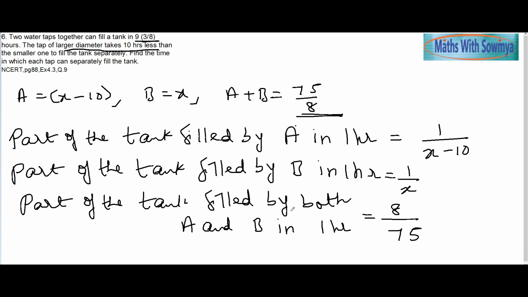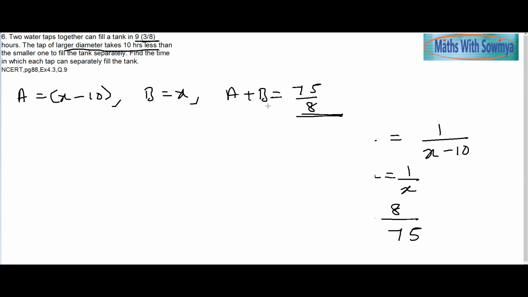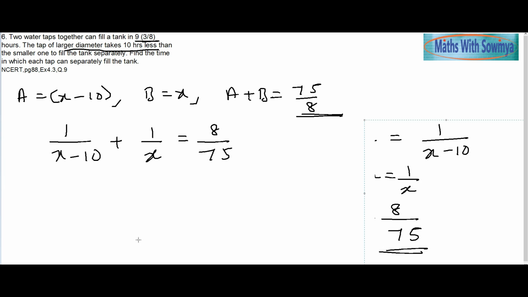Now we will take together A and B, what are we going to get. Together A plus B, A we have 1 by x minus 10, B is 1 by x, together it is giving 8 by 75. Now simply take the LCM.